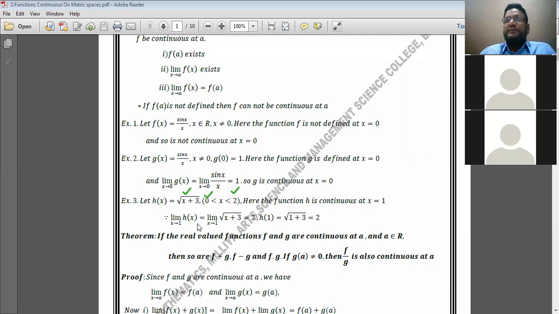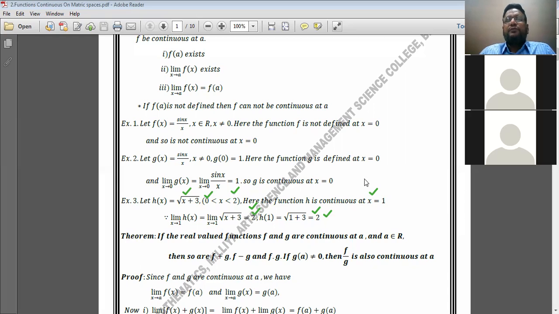Let us find its limit. Limit x tends to 1, h of x is equal to limit x tends to 1 under root of x plus 3. Value of x is here 1, 1 plus 3 is 4, square root of 4 is 2. Therefore the limit of the function is 2. Let us find its value at that point. h of 1 is again equal to under root of 1 plus 3, which is root of 4, and its value is 2. Therefore limit of the function is 2, value of the function is 2, so all the conditions are satisfied. Hence we can say that the given function h is continuous at x is equal to 1.